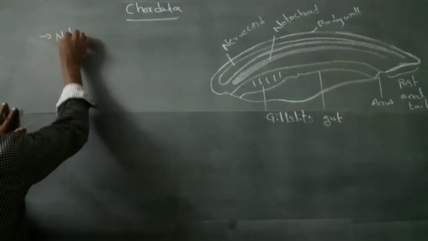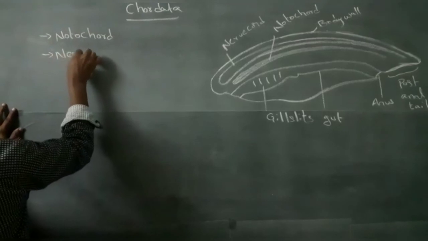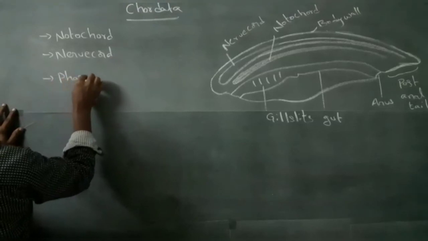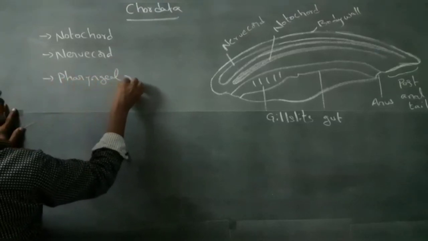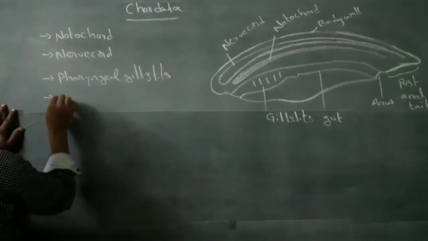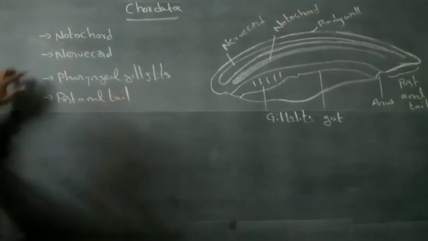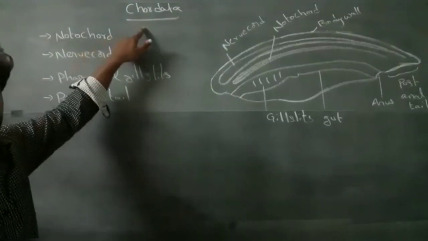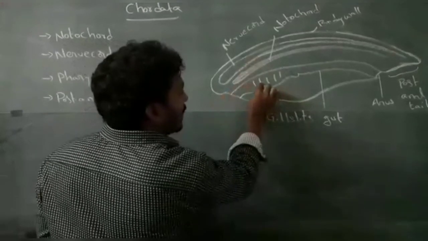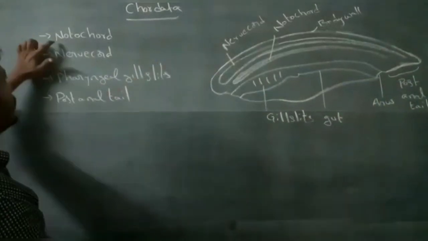notochord, nervochord, pharyngeal gill slits, and post-anal tail. These are the principal characters of chordates: presence of notochord, nervochord, pharyngeal gill slits and post-anal tail. First, notochord.